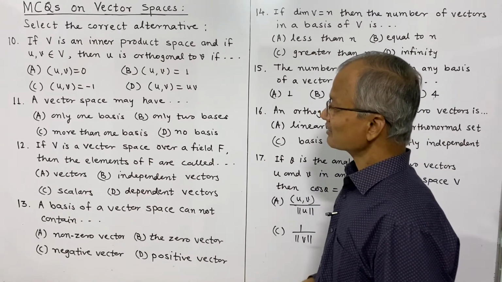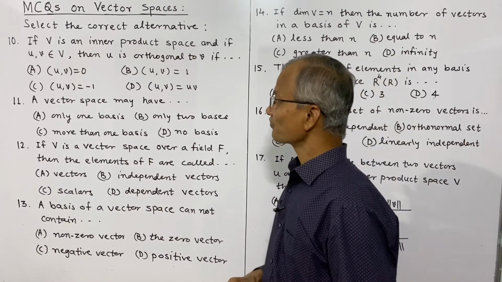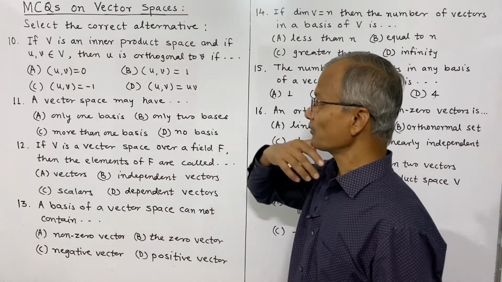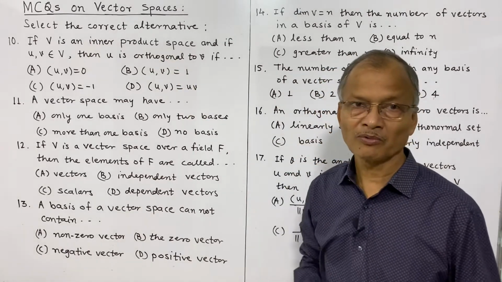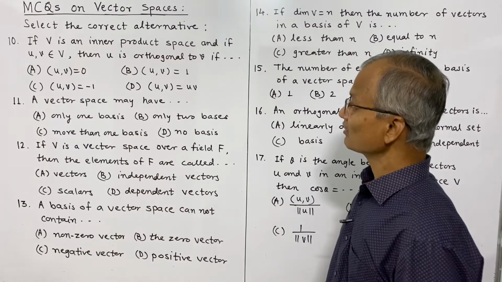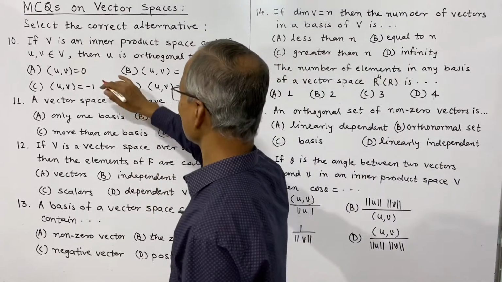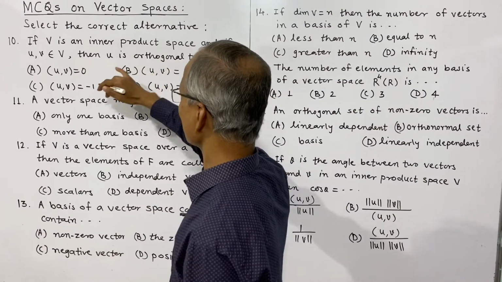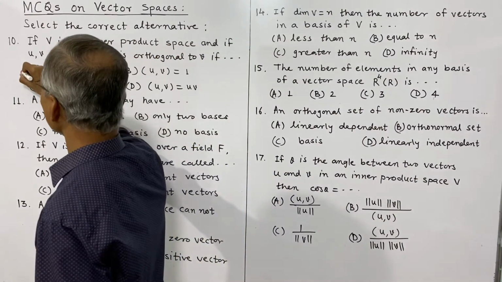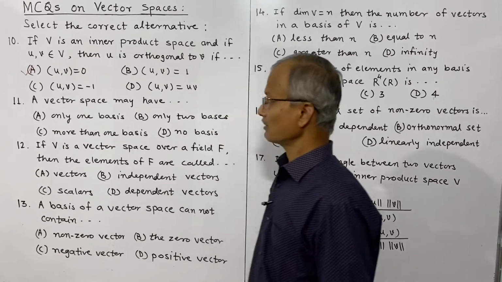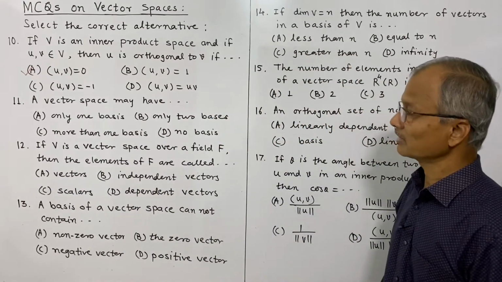It is similar to the dot product, in that case we say perpendicular. If the dot product of two vectors is 0, then the two vectors are perpendicular. Similar to that, orthogonal vectors are defined in an inner product space. So therefore this is the right choice for the 10th question.